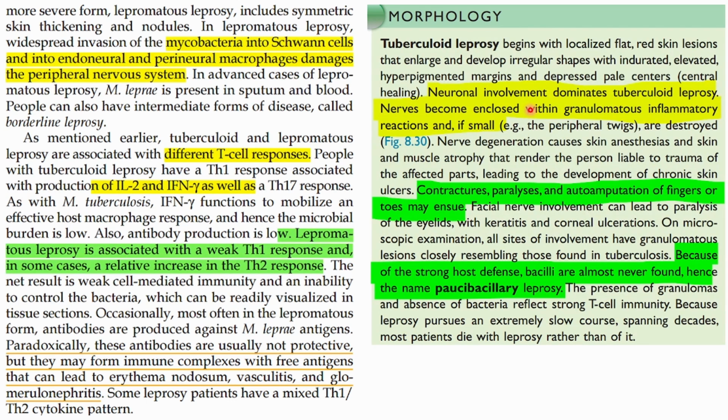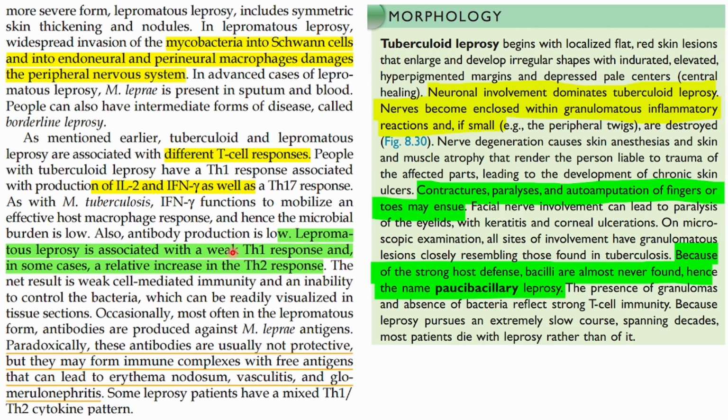So we have modified macrophages, epithelioid cells, and surrounding that we have the lymphocytes, and the bacteria will be at the center. Then we have all this nerve degeneration, skin anesthesia, skin and muscle atrophy, contracture paralysis and auto amputation of the fingers. Because of the strong host defense, bacilli are almost never found, and it is called paucibacillary leprosy. So tuberculoid leprosy is the safest compared to lepromatous. Why? Because it is paucibacillary. What is paucibacillary? Less number of bacilli.